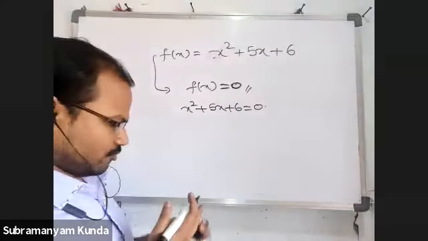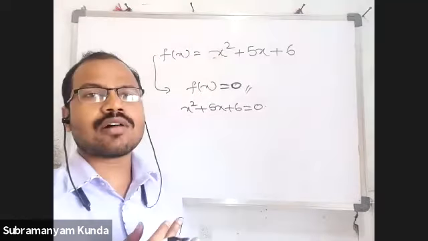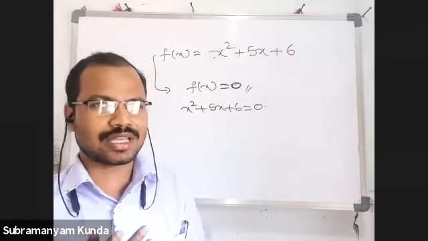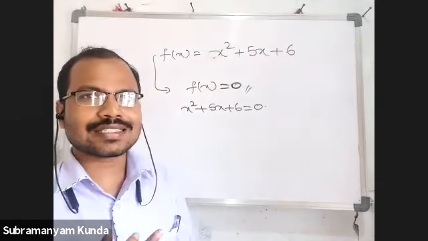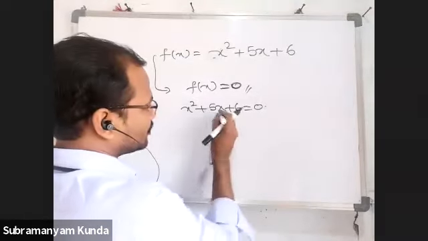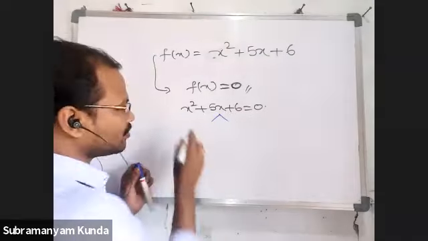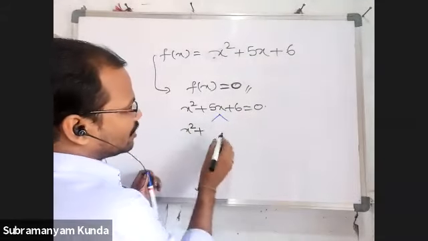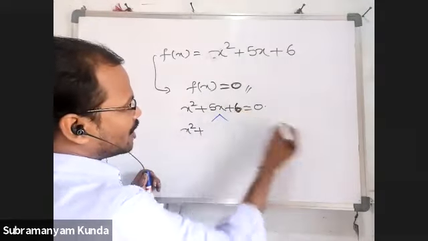So how to find the zeros? First we have to factorize the given polynomial. I think you might already know splitting the middle term. x square plus 5x plus 6: product is 6 and sum is plus 5.